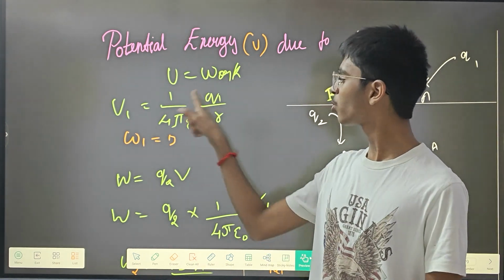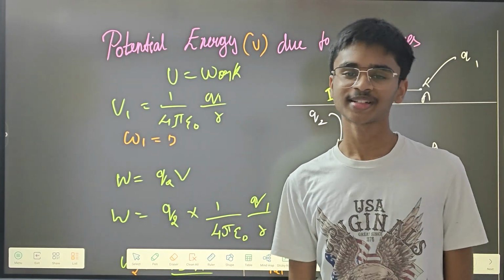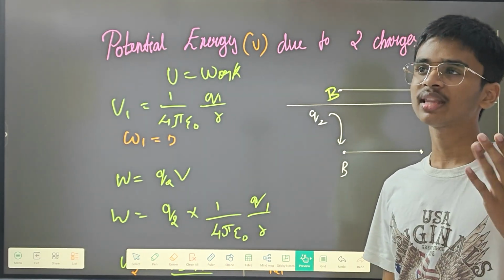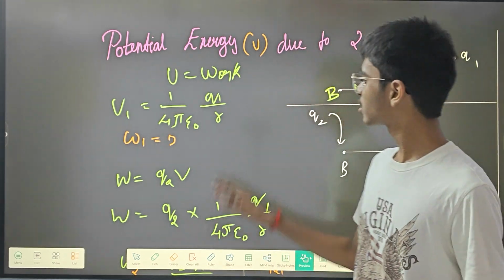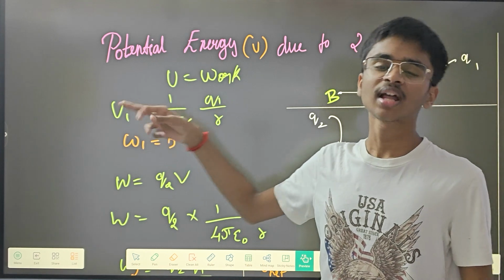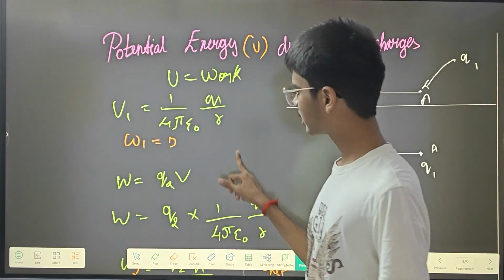Anything in the numerator with respect to infinity is going to be 0. So this total term is 0, and multiplying it with k is also 0. So work done is equal to 0 in this first case.